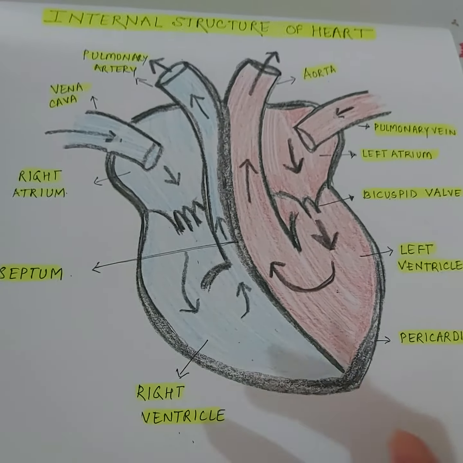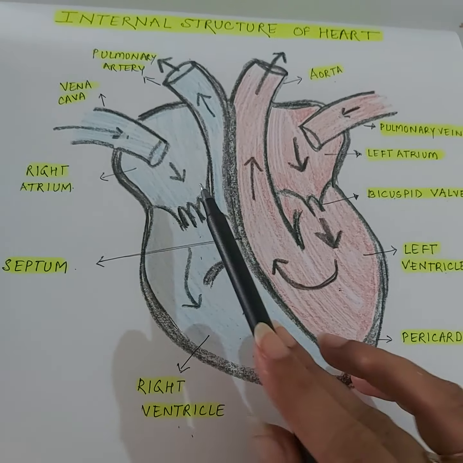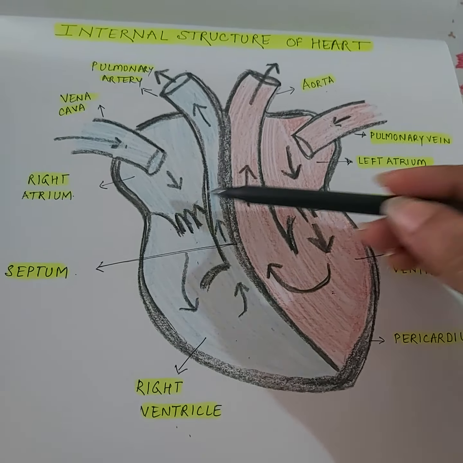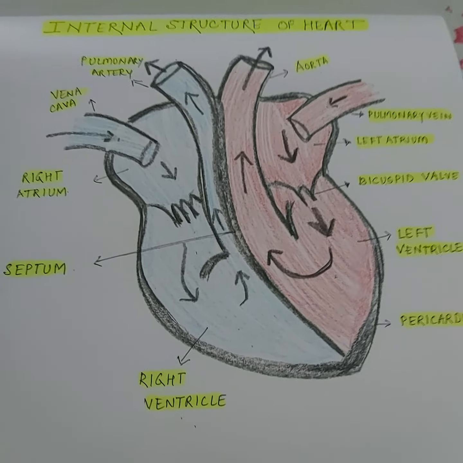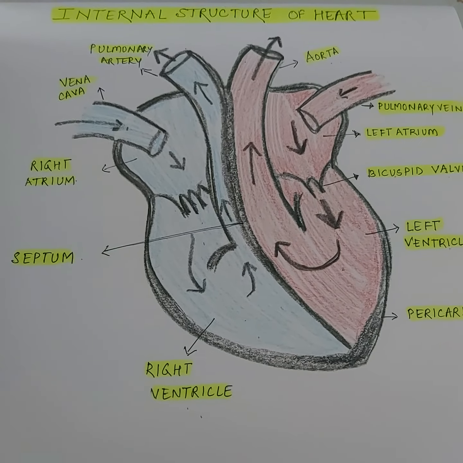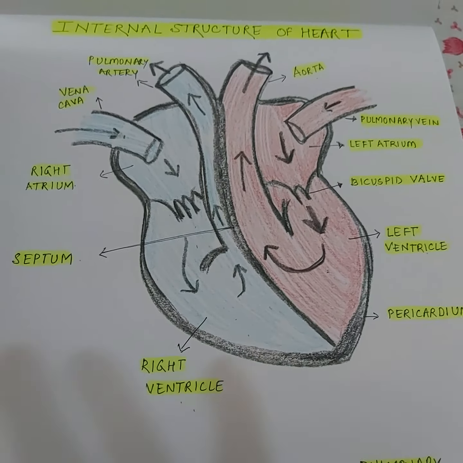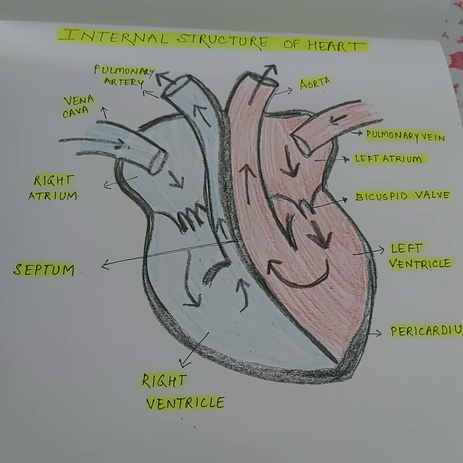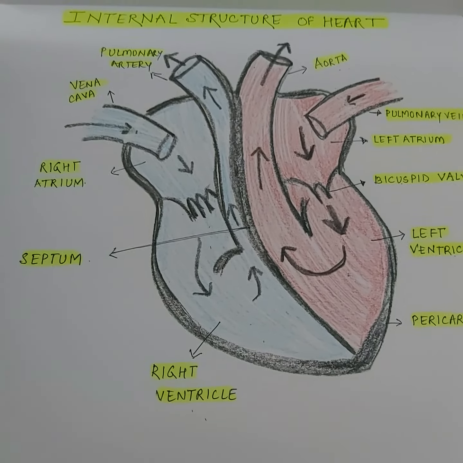So see how beautifully our heart is designed, that there is no mixing of blood. We have 4 chambers, and within the same organ there is no mixing of oxygenated and deoxygenated blood. Now in my next class I will teach you the circulation in the heart, how blood is circulated, how the chambers are working, how it will pump blood to various parts and collect blood from various parts.